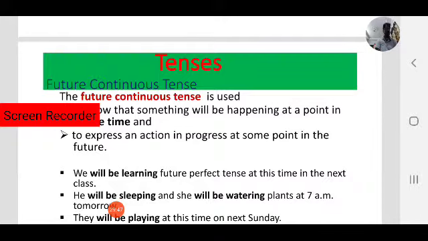Here observe the sentence. How many actions are there? Yes, two actions. At 7 a.m. is a specific time in the future. He will be sleeping, that is an action in progress, and she will be watering plants. At 7 a.m. tomorrow, these two actions are in progress.